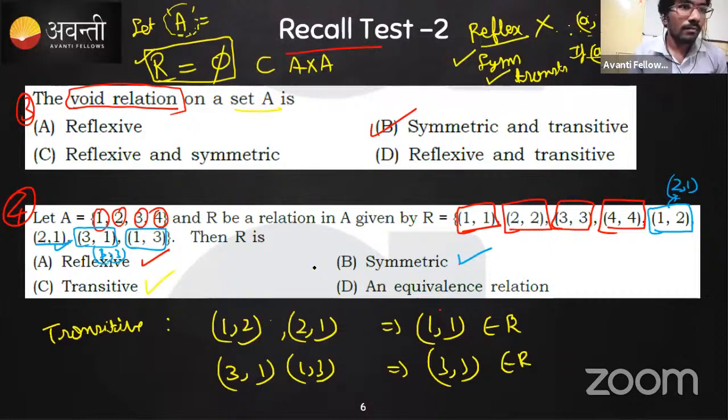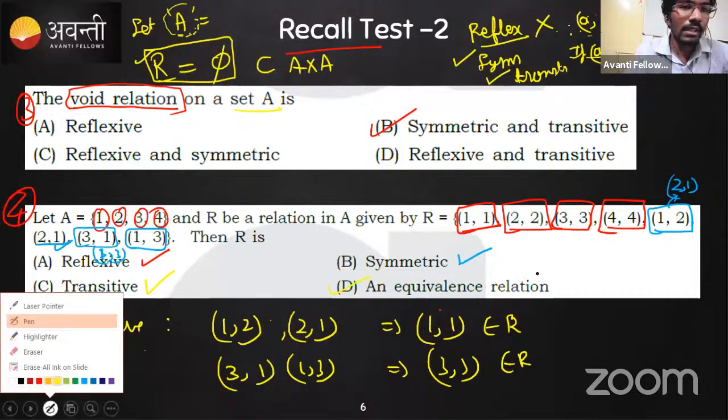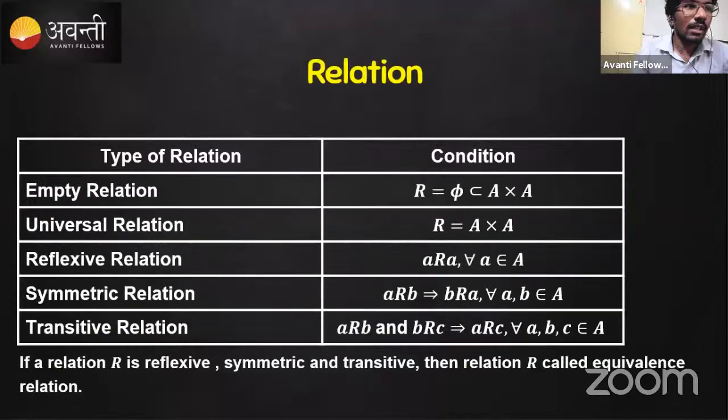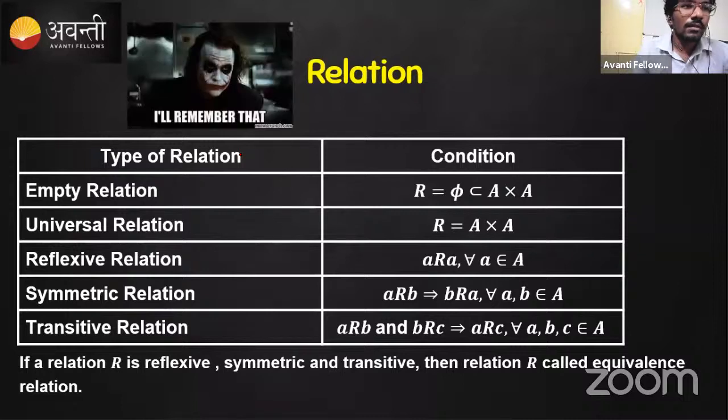Okay. So if it satisfies everything, reflexive, symmetric, and transitive, then we call it an equivalence relation. So we get an equivalence relation. Okay then, these are the conditions you need to remember as of now.